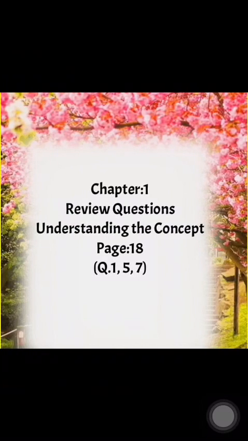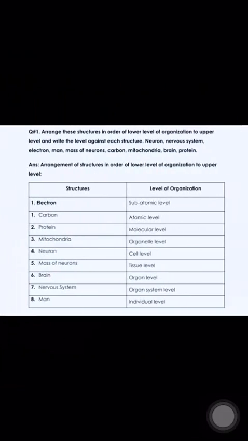Understanding the concept, it is from page number 18. Question number 1, 5 and 7 you have to do on your notebooks, as rest of the questions we have already completed. When we are talking about question number 1, it is arrange these structures in order of low level of organization to upper level and write the level against each structure. Okay, we will explain the structures and level of organization.